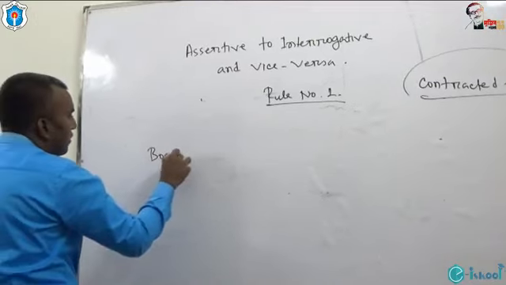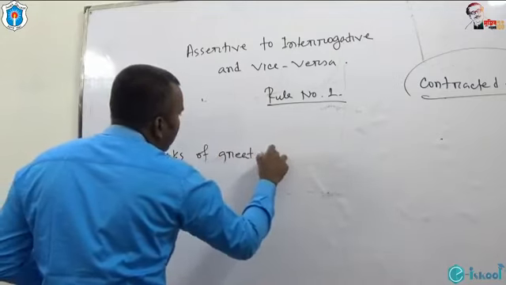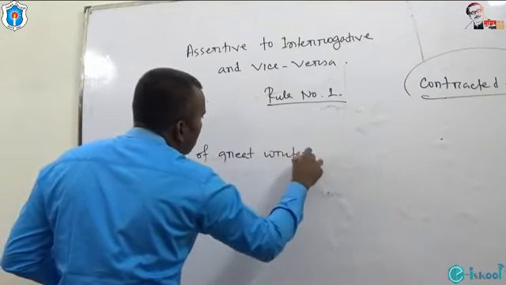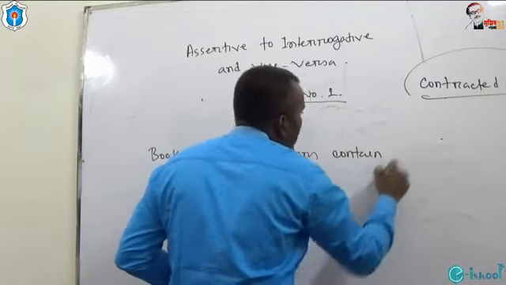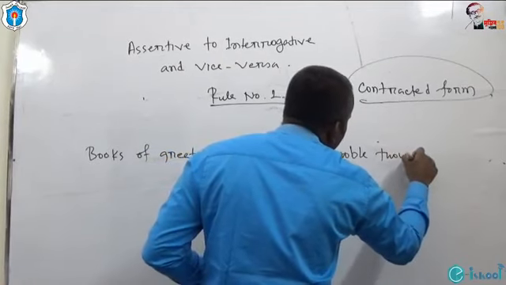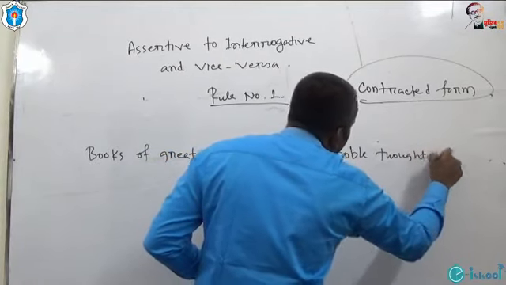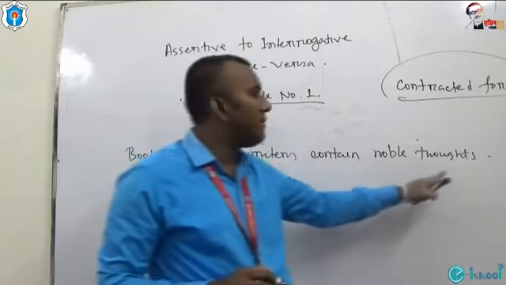Books of great writers contain noble thoughts.